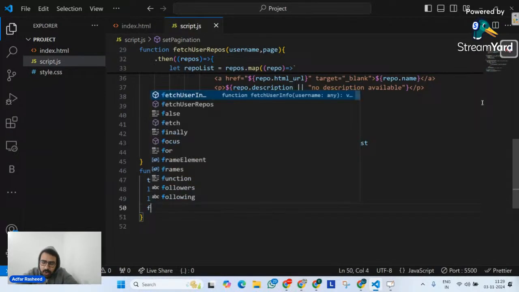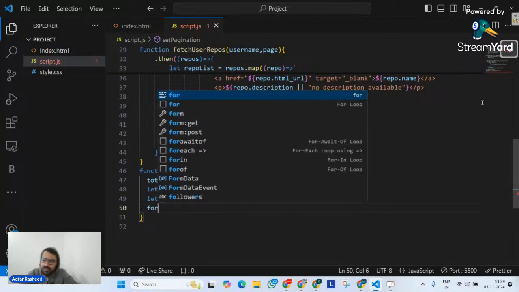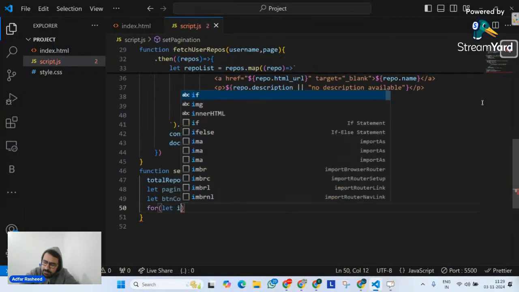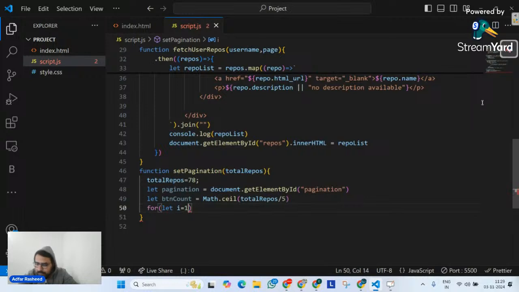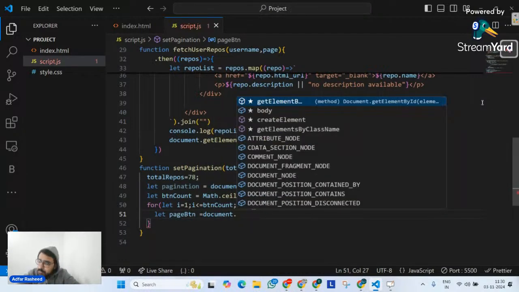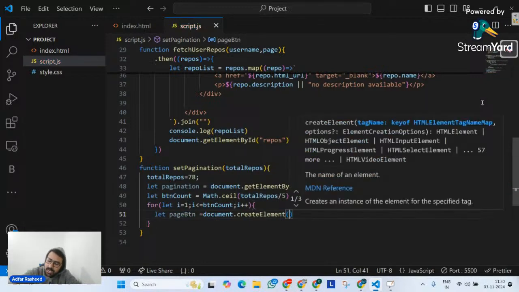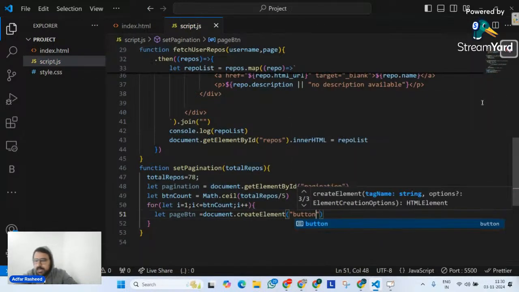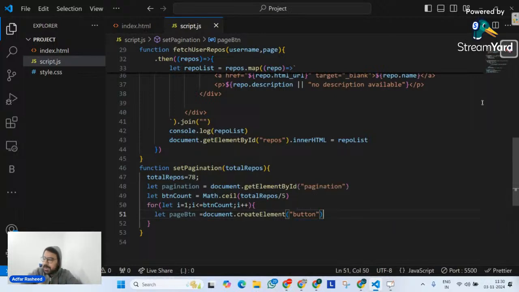That's why I'm going to use a for loop, a proper imperative way as of now. I will show you another way, but a simple way. So let i equal 1. Then i should be less than or equal to my btnCount. Then i++, meaning it will execute this loop 16 times. In that case, I will tell it to create a pageBtn that is equal to, on my document, the method with which we create an element. It's called createElement. And what is the element we wanted to create? It's a button. I'm running a loop, which means it's going to create 16 page buttons here.